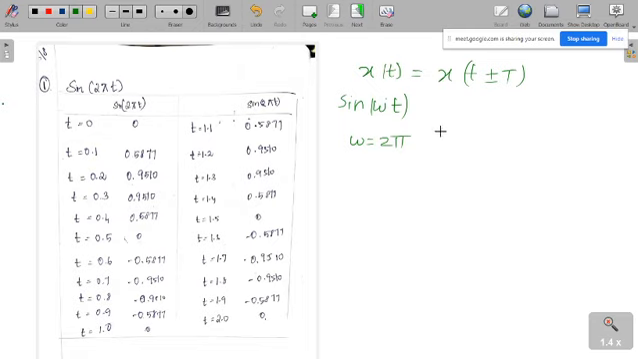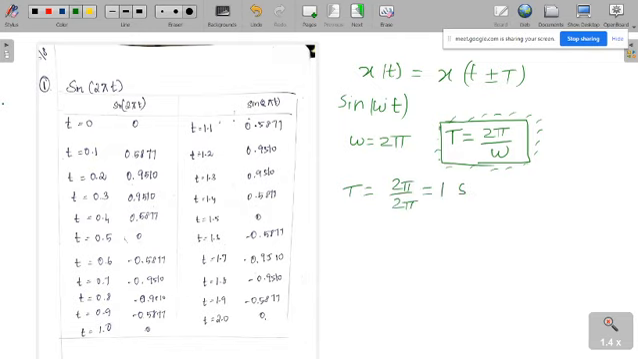Omega is equal to 2 pi. Then what is the time period of this signal? That is 2 pi by omega. This is the generalized formula that you should remember always. For any sinusoidal signal the period is 2 pi by omega. Here the omega value is 2 pi, so the period is 1 second.